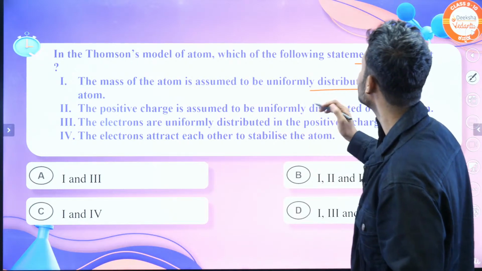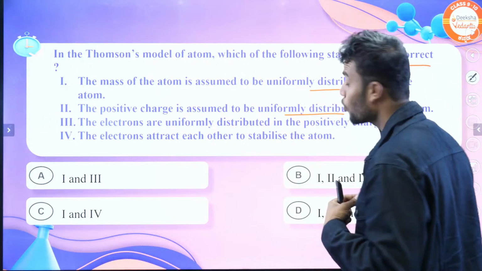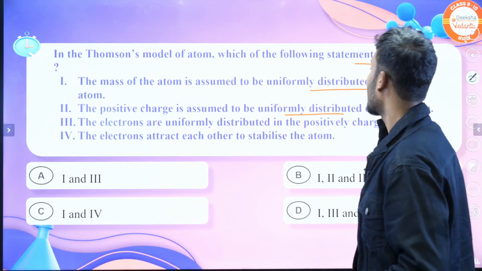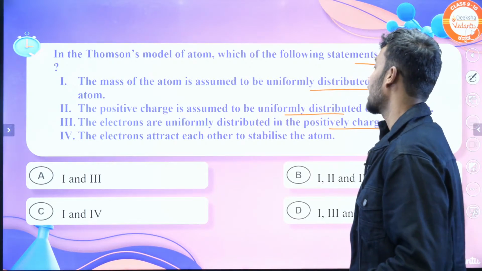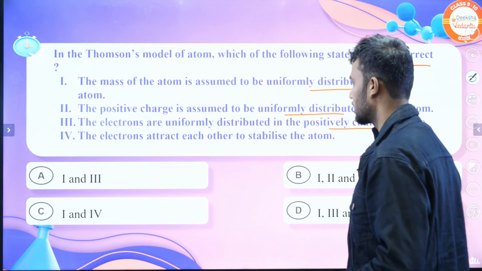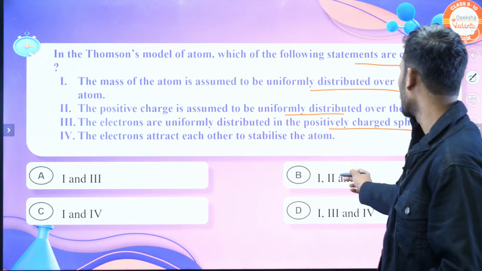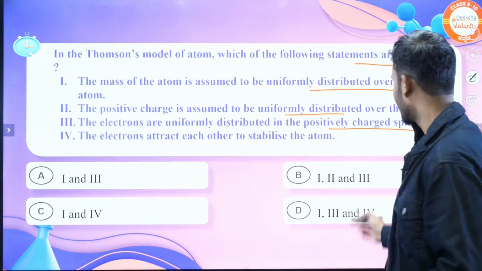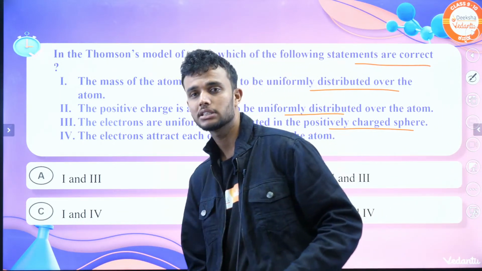Second one, the positive charge is assumed to be uniformly distributed over the atom. Third point, the electrons are uniformly distributed in the positively charged sphere. Fourth one, the electrons attract each other to establish the atom. These are the 4 options. In option A they give 1 and 3, option B they give 1, 2 and 3, option C 1 and 4, option D 1, 3 and 4. What is the answer? If you know the answer, let me know in chat section.